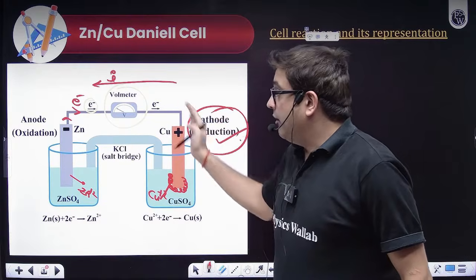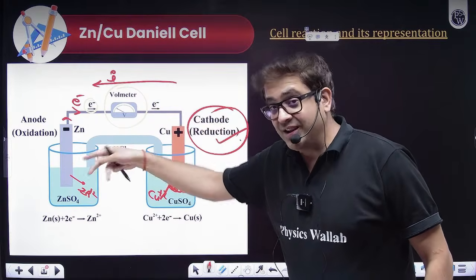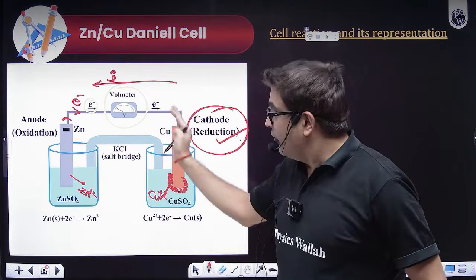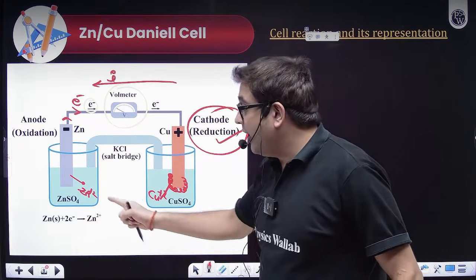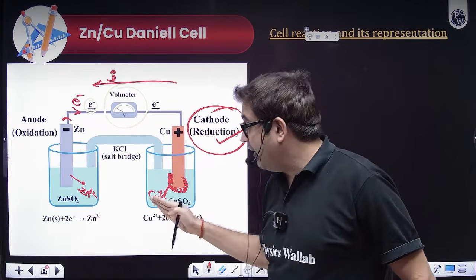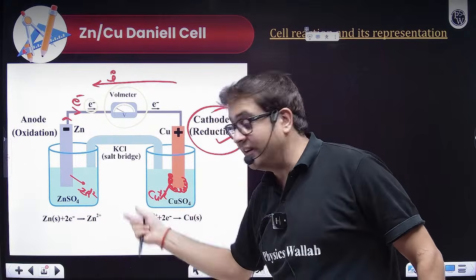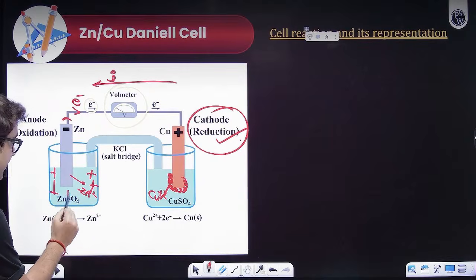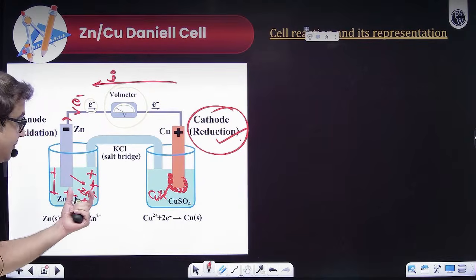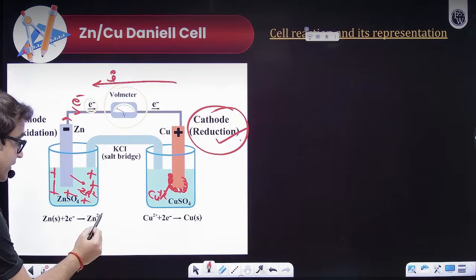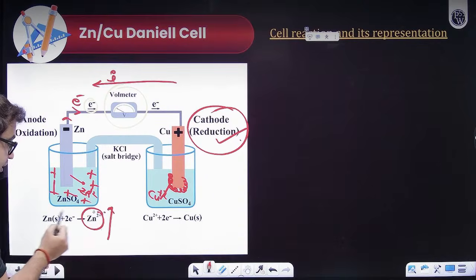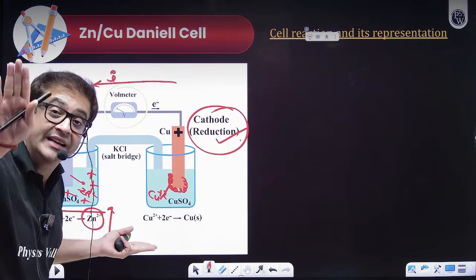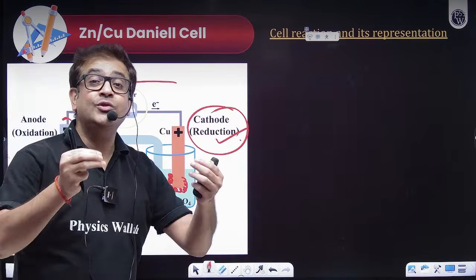But sir, the charge carriers are there, but sir, the circuit is not closed. No matter, don't close the circuit, still you are getting current. Yes sir, we are getting current. But beta, as zinc will start coming in the anodic compartment, the positive charge will keep on increasing in the solution. As positive charge keeps on increasing, the concentration of Zn+2 ion will shift this equilibrium in the backward direction, and the process will start to decrease. Therefore, the cell will soon die down.